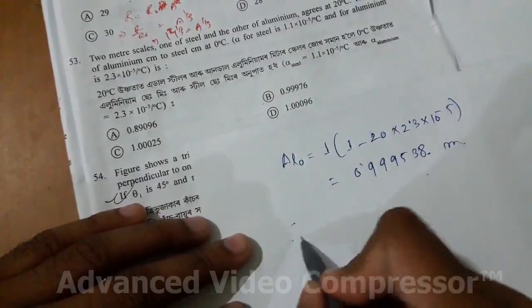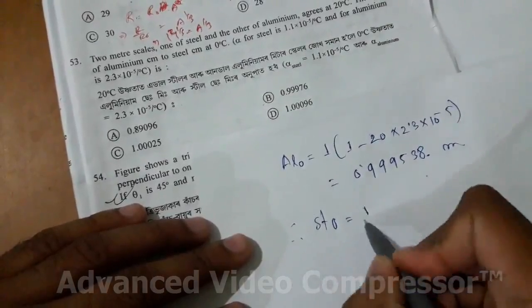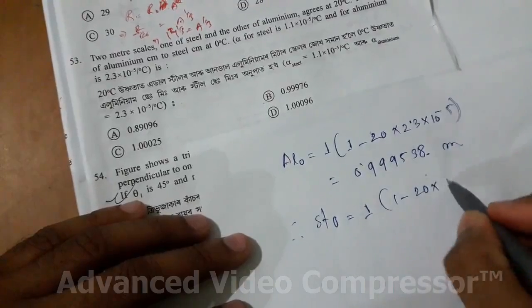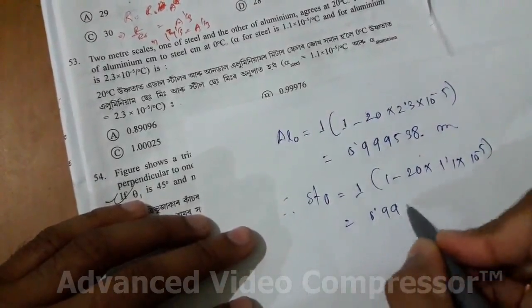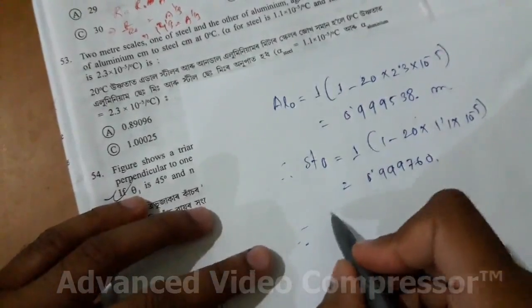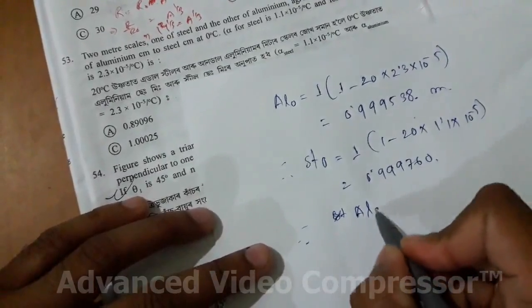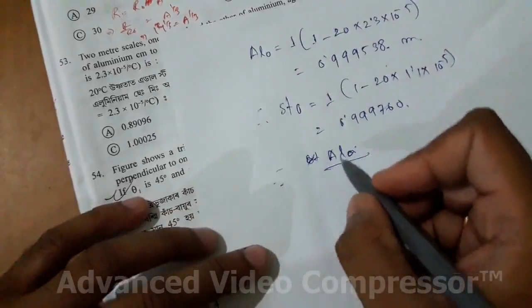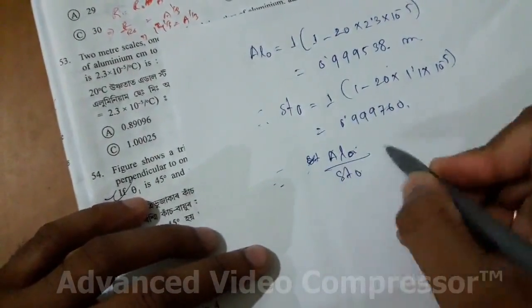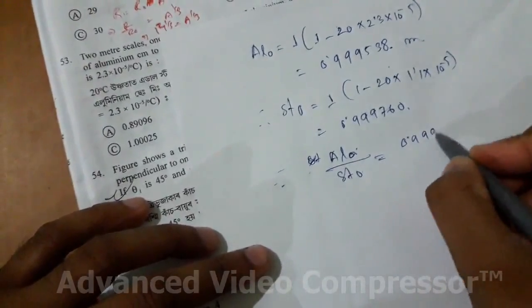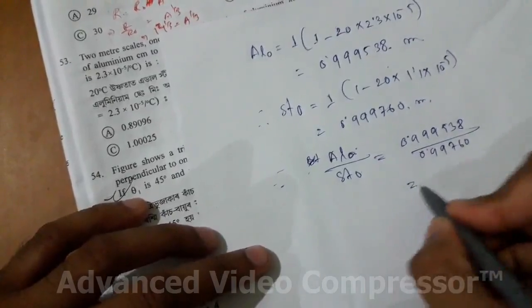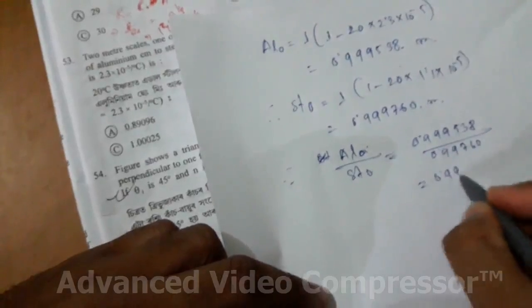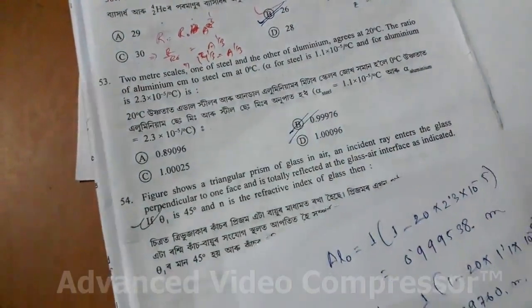And steel at 0 degree Celsius is 1 minus 20 into alpha, so the value will be 0.999760. We need the length of the aluminum scale at 0 degrees Celsius divided by this, just the ratio. So what will this ratio be? It will be 0.99976, so B2 is the correct option.